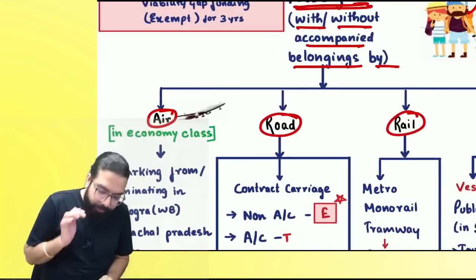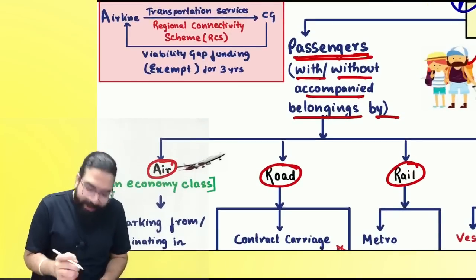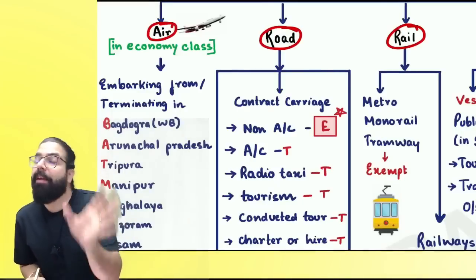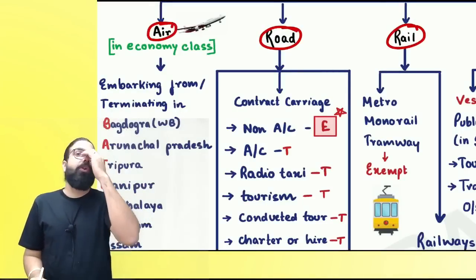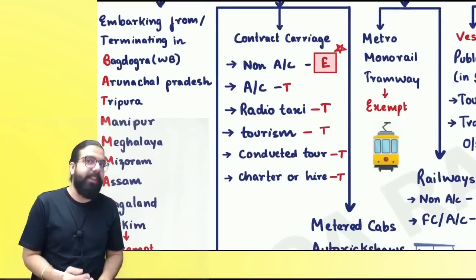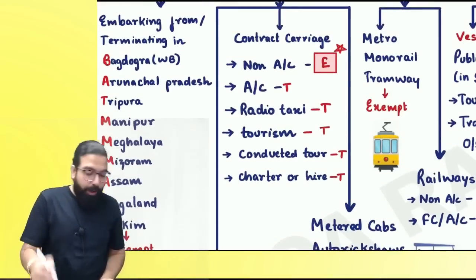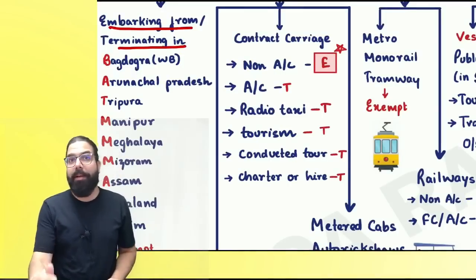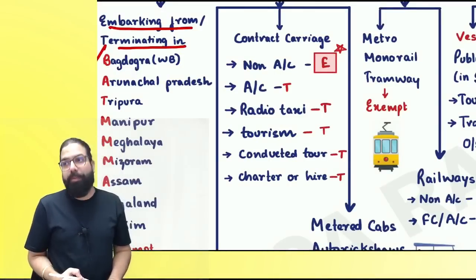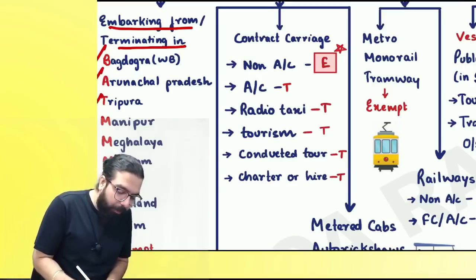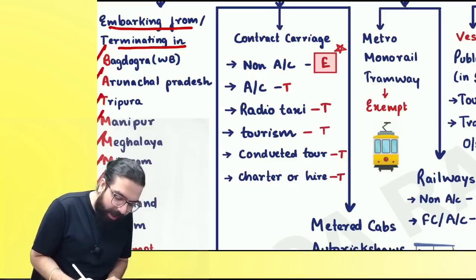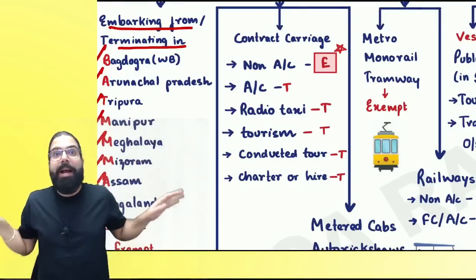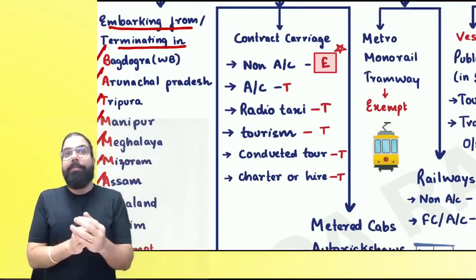Everyone over here now, listen. Now, whenever it is transportation of passenger by air, Baba, air transportation of passenger is always taxable. But then they went ahead and told these are the northeastern states which are there. So government went ahead and told that if you are coming from or if you are going to BATMANS, what is BATMANS, everyone? B for Bagdogra in West Bengal, A for Arunachal, T for Tripura, Manipur, Meghalaya, Mizoram, Assam, Nagaland, and Sikkim. Can you tell me BATMANS, everyone? Remember always, BATMANS fly free. Okay everyone, there is no GST.